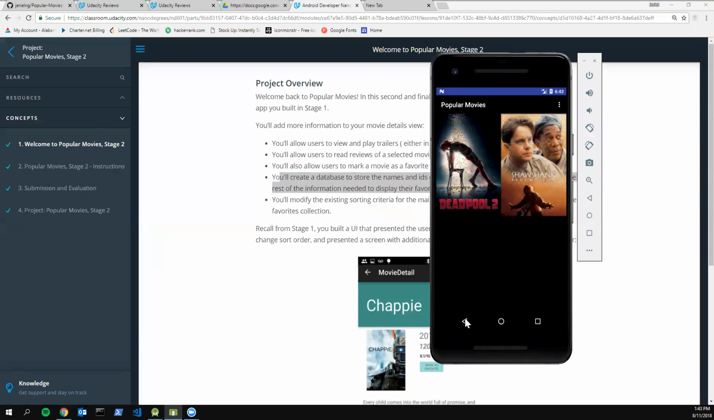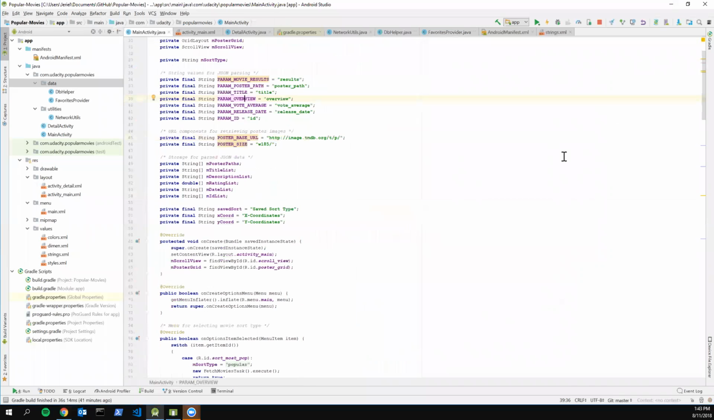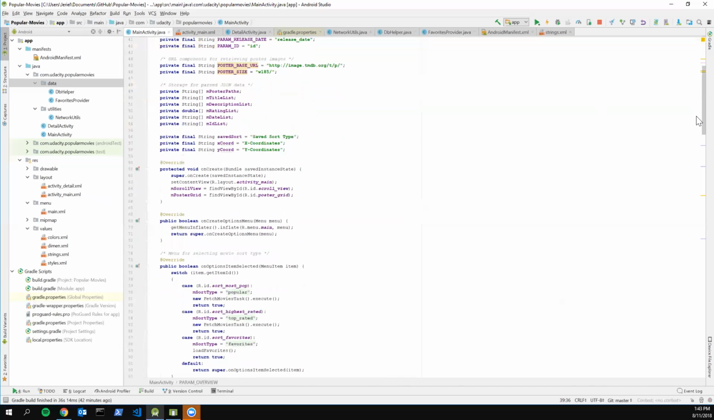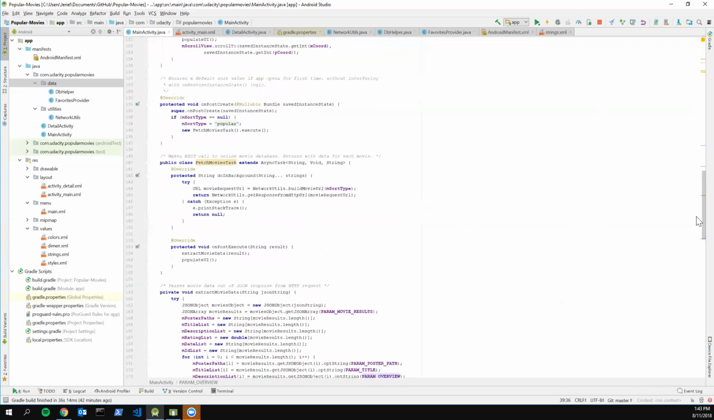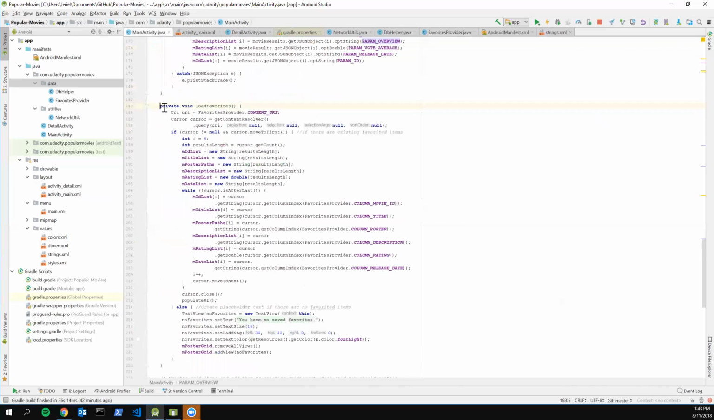So I can go ahead briefly and show how you do that, but it's pretty simple. It's the same way that you plugged in your movies when you queried the API. Essentially, I just had a method called load favorites, and it makes a query. This is also where I use the query method. You just supply the content URI to the table, and then you query that database. From there, you loop through each part of the database and get all the individual pieces of data.